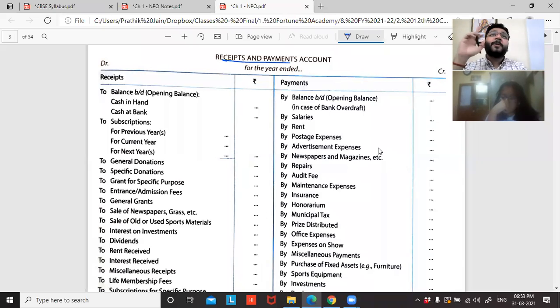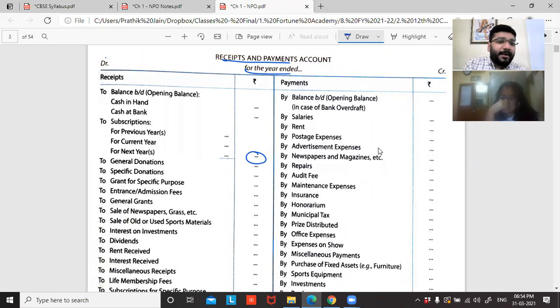Guys, do you know what is the difference between as on and for the year? For the year means this statement is for the entire year. When I say subscription, this is the total subscription of the entire year. It is for the year. Whereas balance sheet cannot be for the entire year. It can be only as on a particular date. So this is very important.